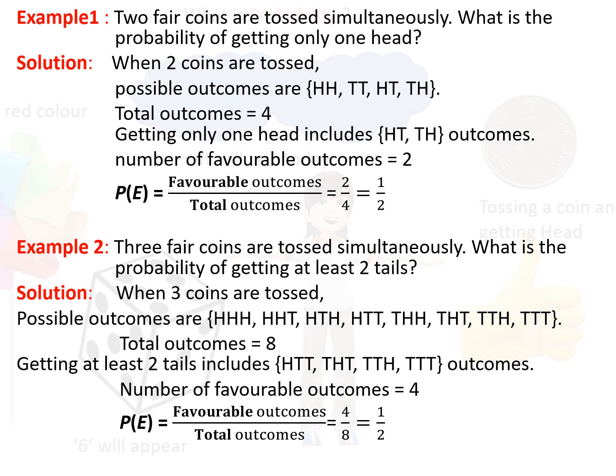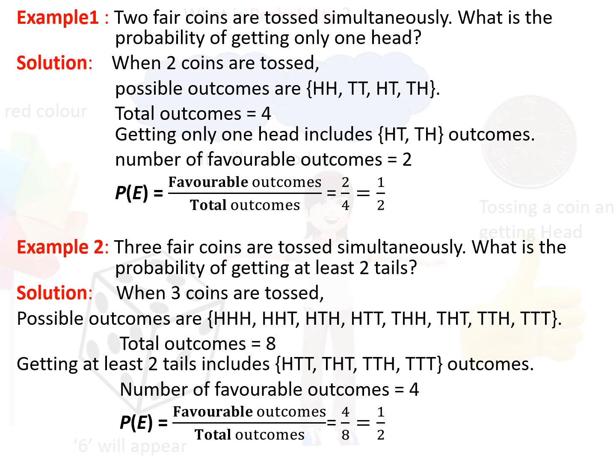Let us now discuss examples. First example, two fair coins are tossed simultaneously. What is the probability of getting only one head? See, we are tossing two coins. So the possible outcomes are head head, tail tail, head tail, tail head. That is 4 in number. But here we want only one head, which is included in head tail and tail head.